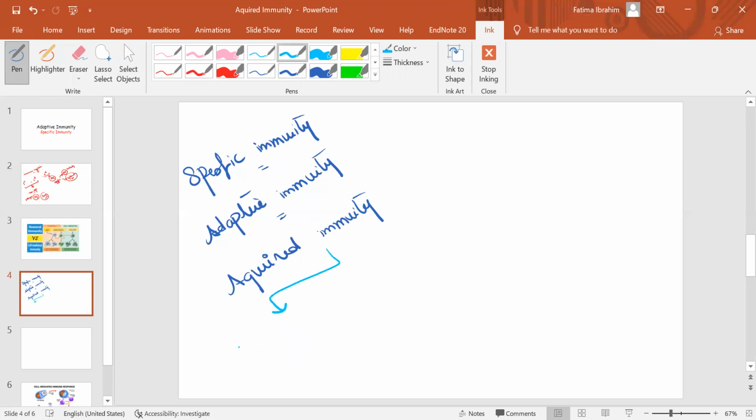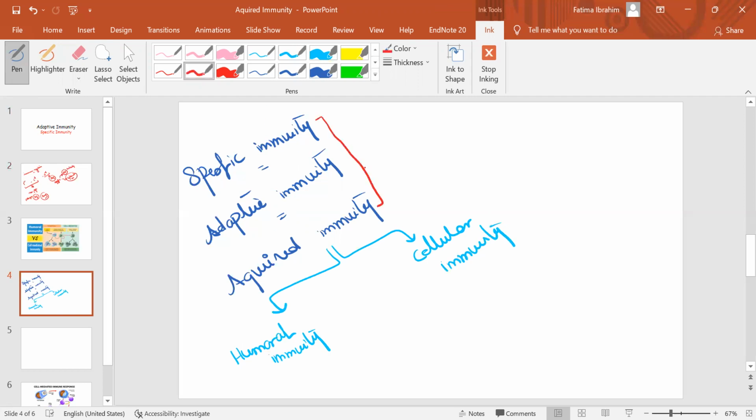One of them is called humoral immunity, while the other one is called cellular immunity. Specific, adaptive, acquired, all of those are the third line of defense. They represent the third line of defense for your immune system.